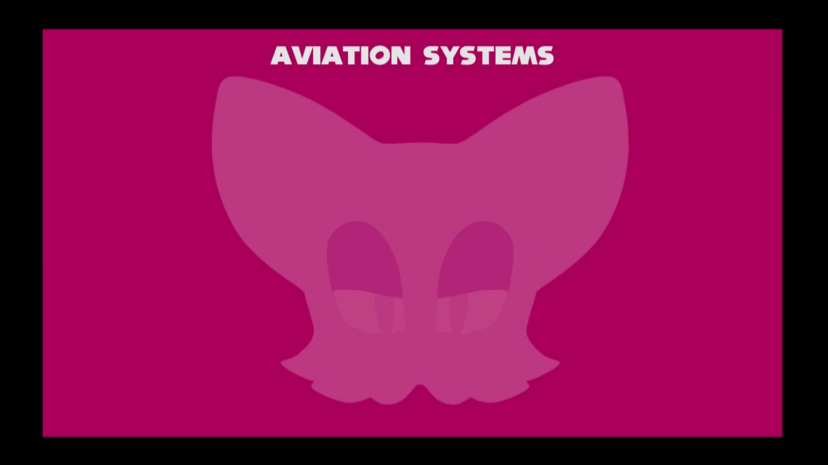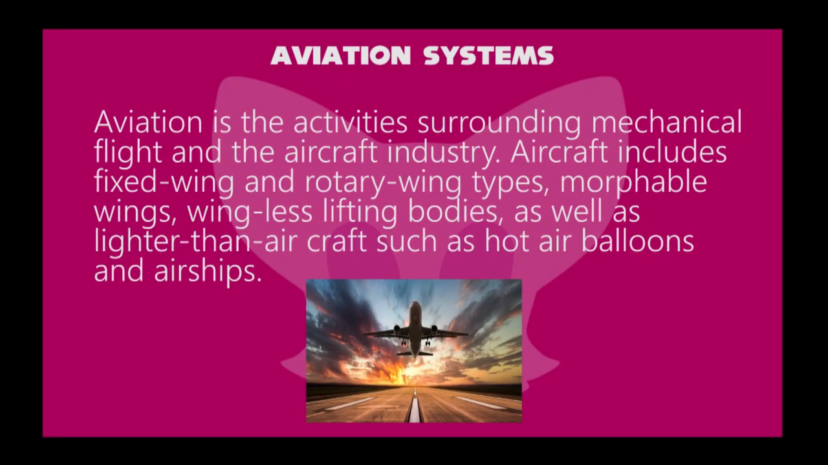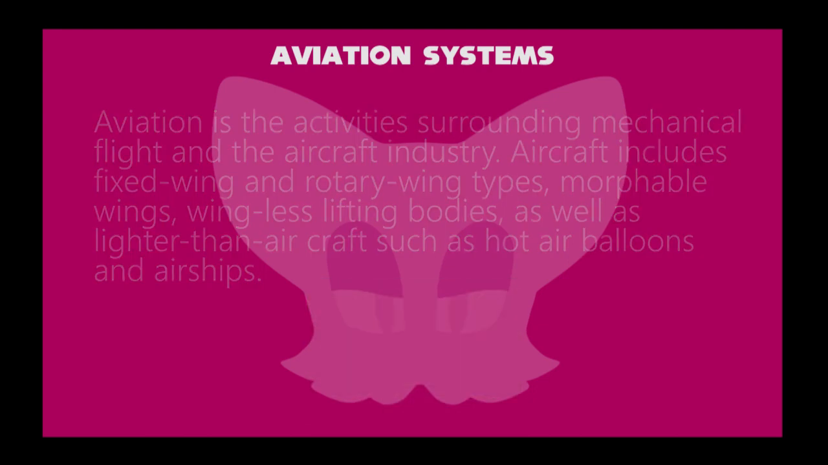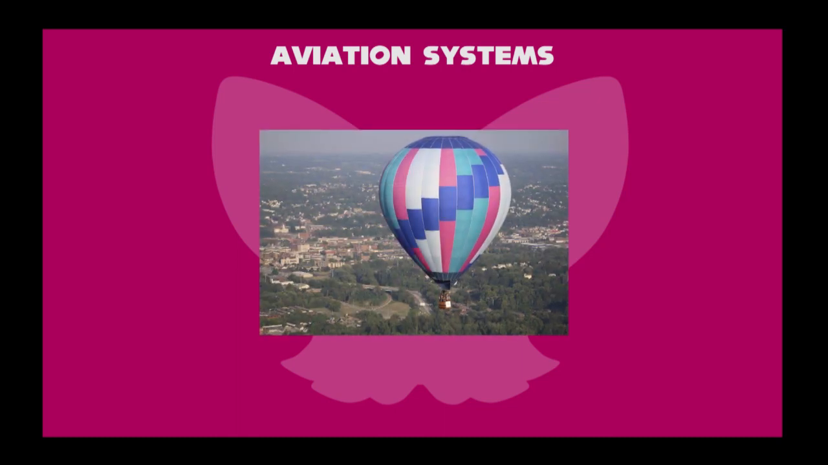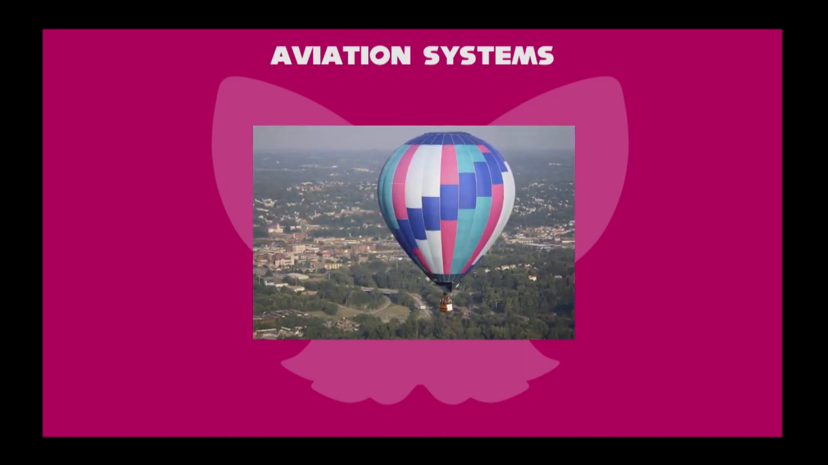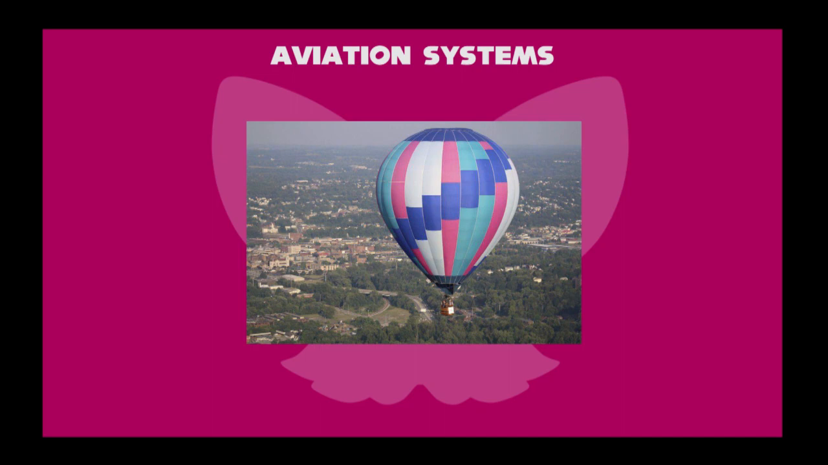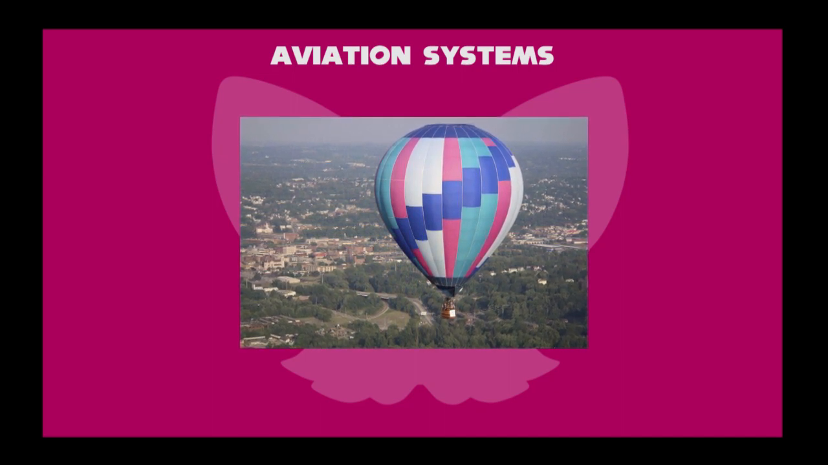We will learn aviation systems. Aviation is the activities surrounding mechanical flight and the aircraft industry. Aircraft includes fixed-wing and rotary-wing types, morphable wings, wingless lifting bodies, as well as lighter-than-air aircraft such as hot air balloons and airships. Aviation began in the 18th century with the development of the hot air balloon, an apparatus capable of atmospheric displacement through buoyancy.